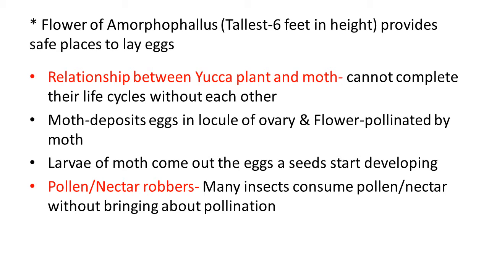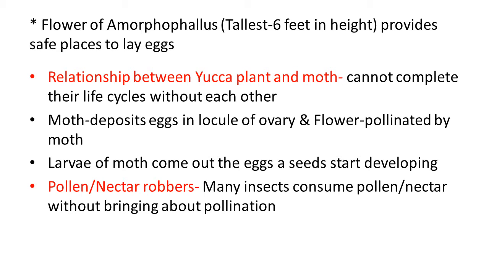Some interesting examples are here. The flower of Amorphophallus. Amorphophallus is the tallest plant, about 6 feet in height. It provides a safe place to lay eggs. So when insects visit this type of plant flower, they can also lay their eggs safely here.